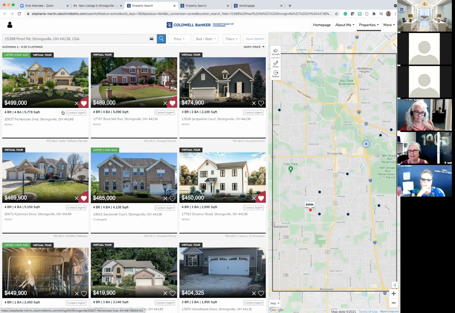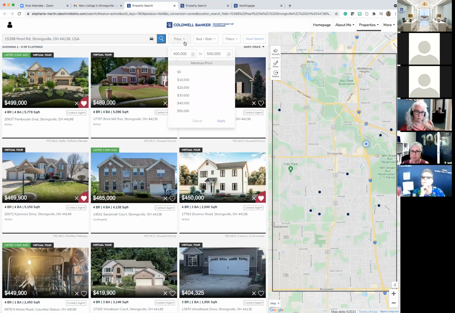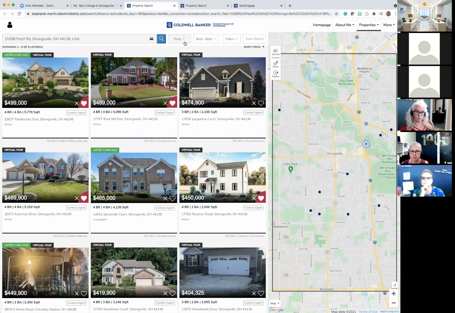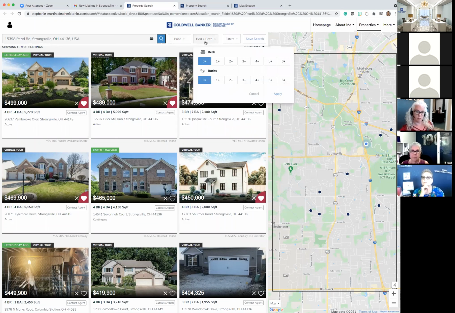That's the real world. So as a client, okay, you're in client view still, right? We're still on Stephanie's website, but it's still my profile as a client. I can come up here and I can still change my criteria because my thoughts and my plans have changed, or maybe I'm just curious. I told you 0 condos, but what if I'm curious now because I'm not finding the single family that I'm really loving? So if you look at the top, they have the ability to effectively change the price point of the search. They can also dictate how many beds and bathrooms.